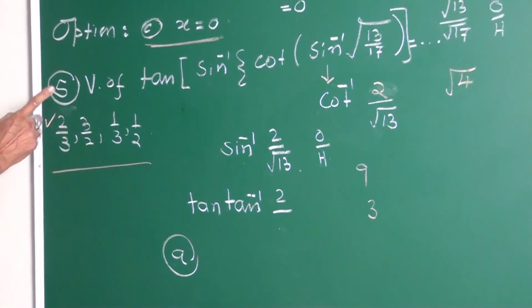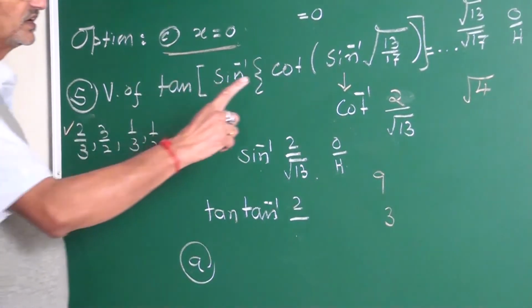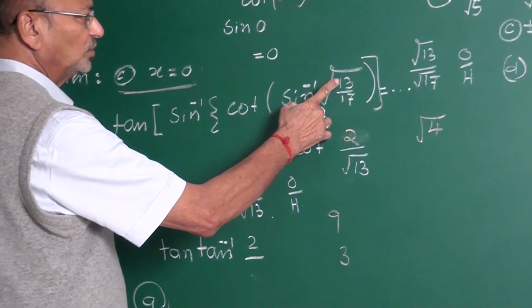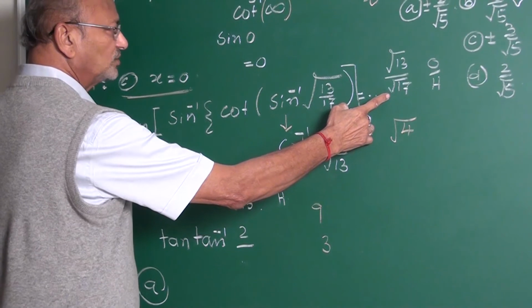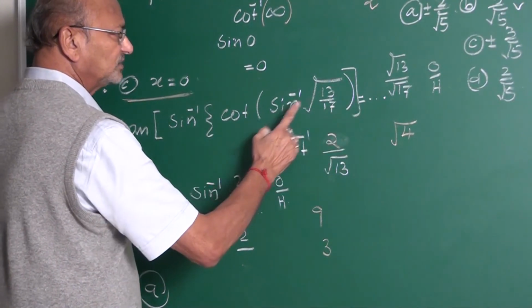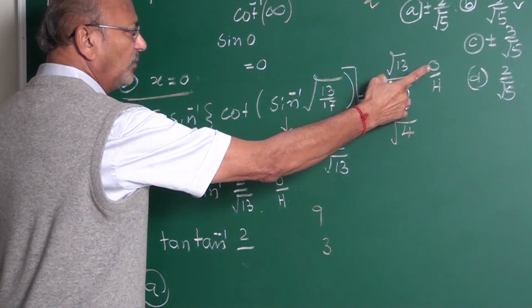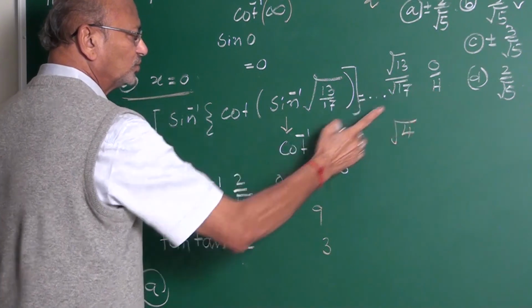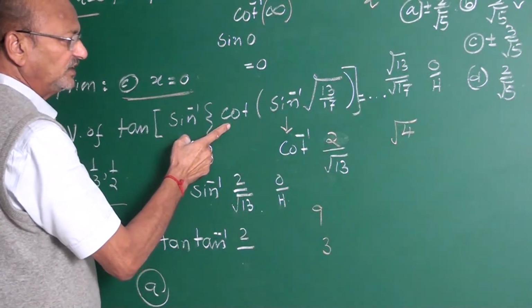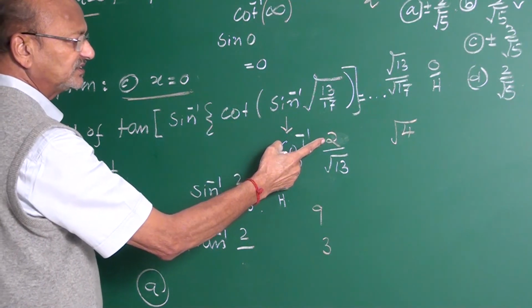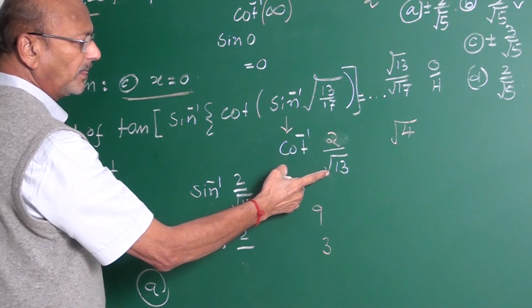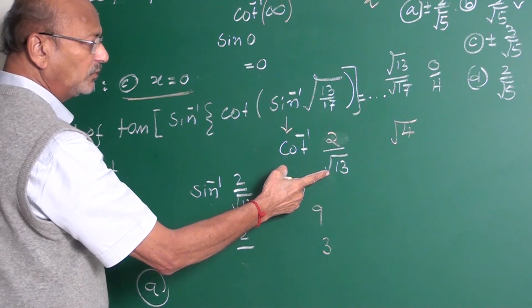This is the fourth example, my friend. Once again, sine inverse of root 13 upon root 17. Definition of sine: opposite upon hypotenuse. Because cot is there, you want cot inverse. This is adjacent side upon opposite side.